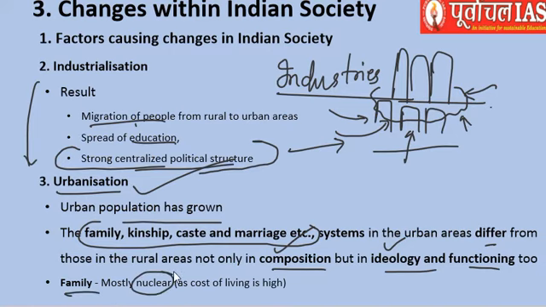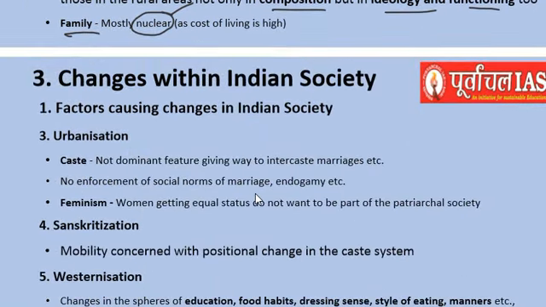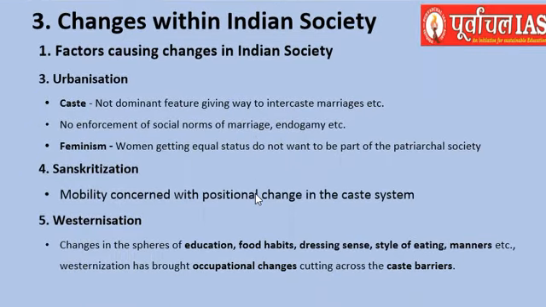Family mostly was nuclear because the cost of living in such urban centers is high. The families moved from joint and extended families to nuclear families. Similarly, urbanization also brought about changes in other things. Caste is not a dominating feature now, and intercaste marriages are the best example wherein you can say caste is not a dominating feature in urban centers. Of course, in various places in India it is a dominating feature even now, but as far as urban centers are concerned, caste is not a dominating feature.